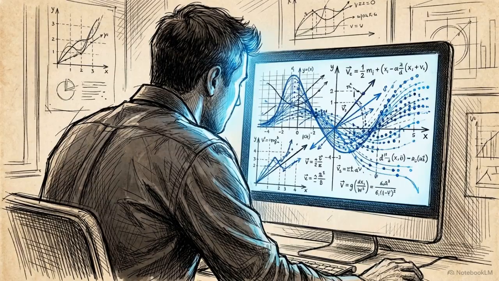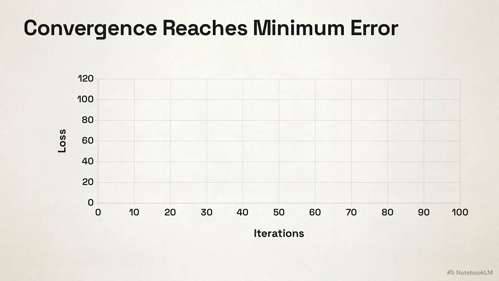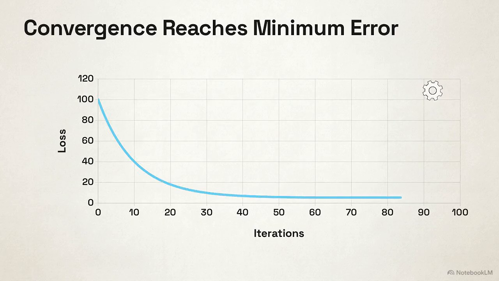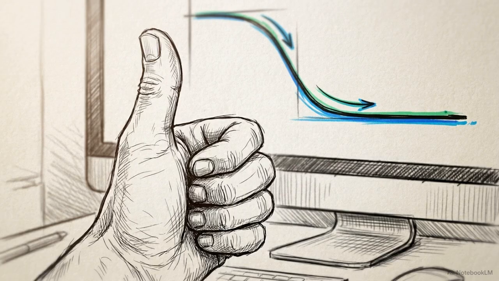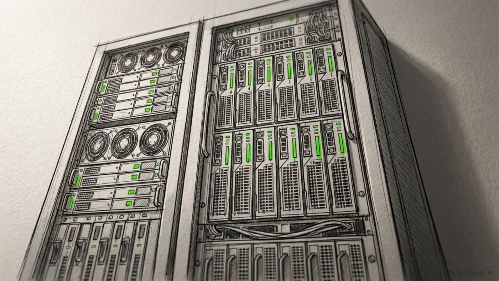To monitor this unseen journey over thousands of iterations, data scientists use a specific data visualization. This chart shows the error rate, loss, on the y-axis, tracked against training iterations on the x-axis. A healthy curve plunges sharply during initial steps, then smooths out. Eventually, the line flattens completely into a horizontal path. This is convergence, proving the lowest possible error. Reading this curve allows engineers to verify when a model is successfully trained, letting them stop the process before burning through expensive server compute resources.